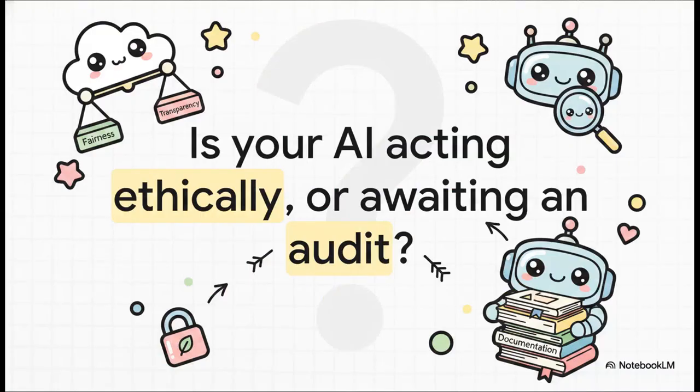I want to leave you with one final provocative thought to chew on today. Is your AI actually acting ethically, or is it just waiting to be audited? ISO/IEC 42001:2023 forces organizations to stop waiting and start proving it. By baking fairness, transparency, privacy, and ironclad documentation right into the DNA of our systems, we can make sure AI actually works for the benefit of everyone.